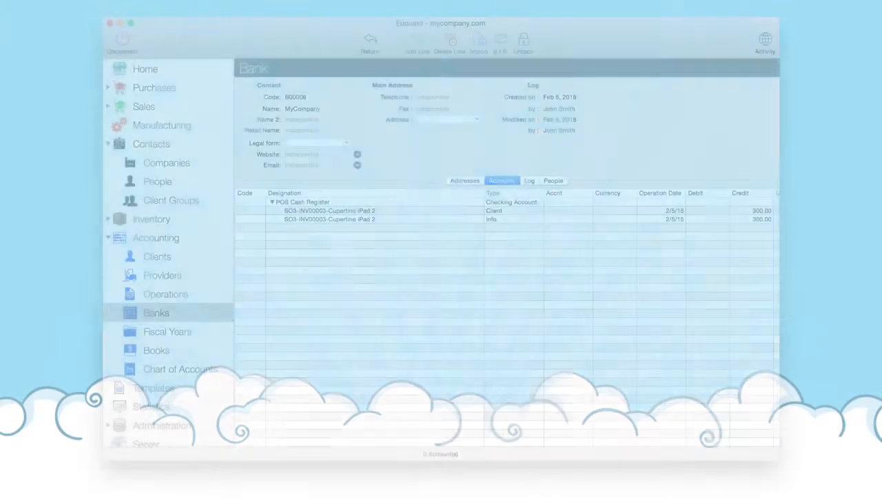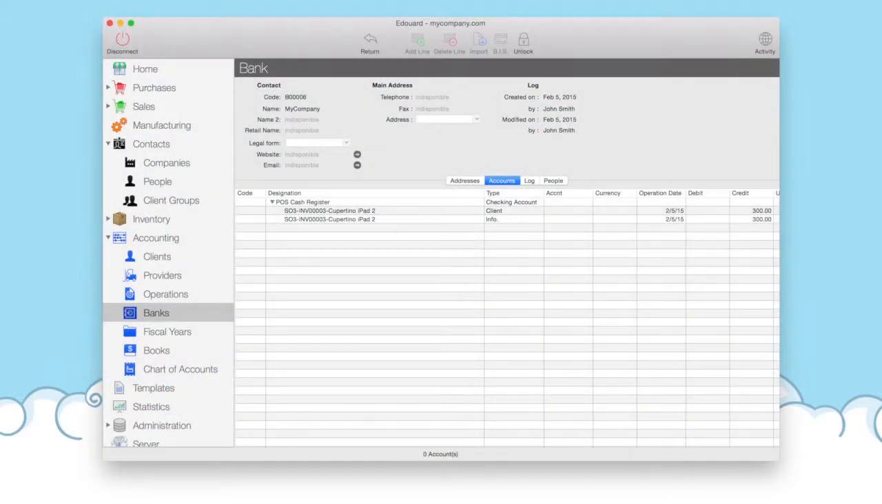The last point I want to address is the bank contacts. These are only accessible from the accounting menu. They are companies, so you can assign people to them, and they have a unique metadata for them, which is the bank accounts. We will address the details of the bank accounts in the accounting videos.